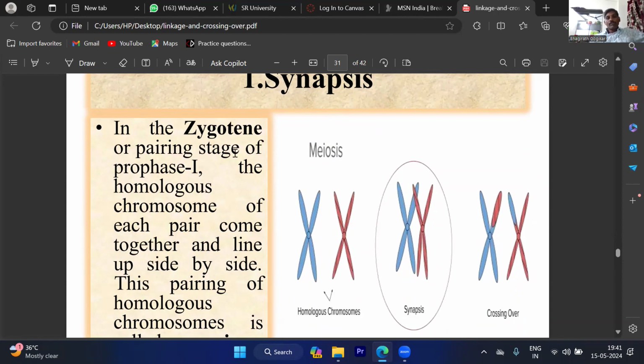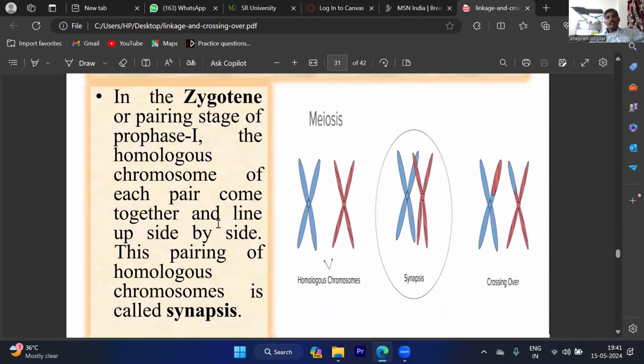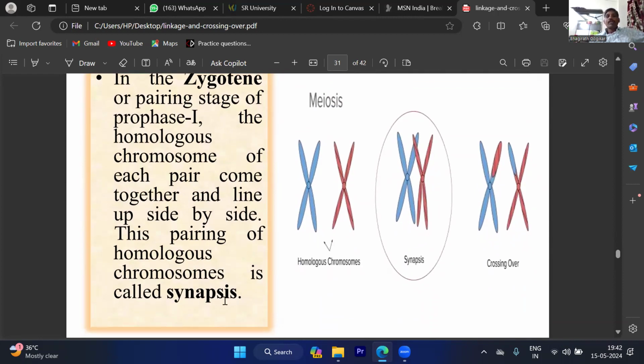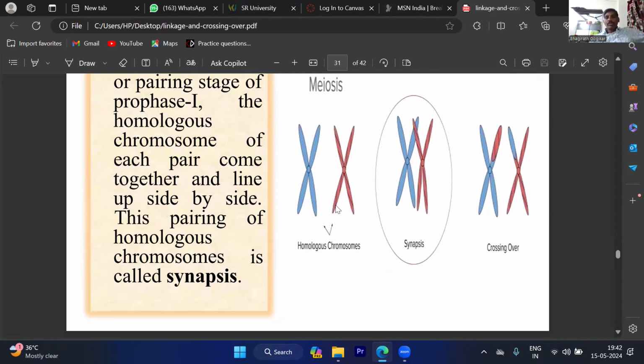substages of prophase 1. In the zygotene or pairing stage of prophase 1, the homologous chromosomes of each pair come together and line up side by side. This pairing of homologous chromosomes is called synapsis. So these are the two homologous chromosomes. They are very closely associated, and pairing starts its process.